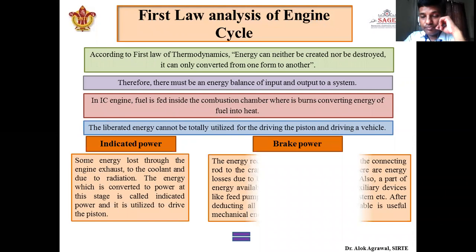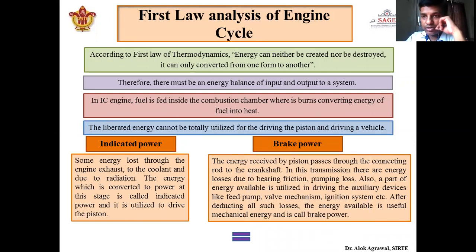The energy received by the piston will pass through the connecting rod to the crankshaft. In this transmission, there are certain losses, like losses due to bearings, friction, pumping loss, etc. Only a part of the energy is utilized at the end.